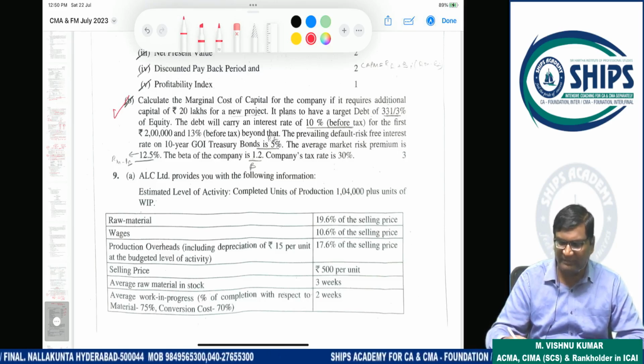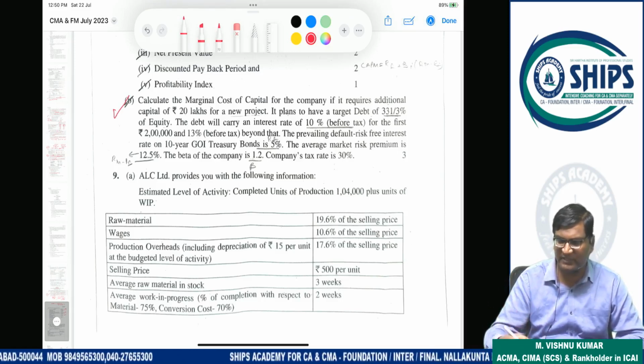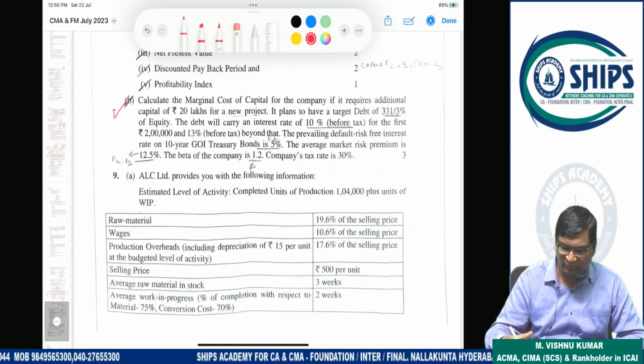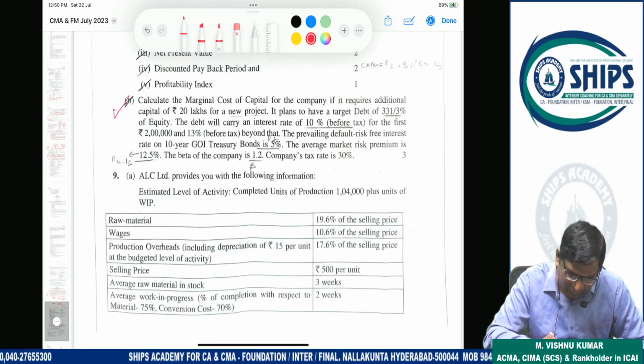For marginal cost of capital, first we have to calculate cost of equity, cost of debt, cost of preference shares, separately and specifically. Then we have to use weights also. But in this question, equity and debt are given. So 20 lakh rupees are required for the new project.